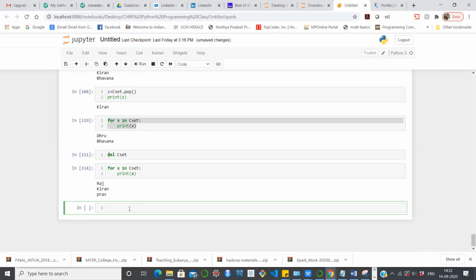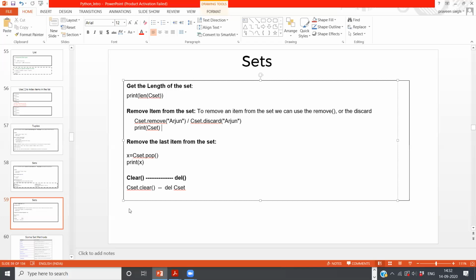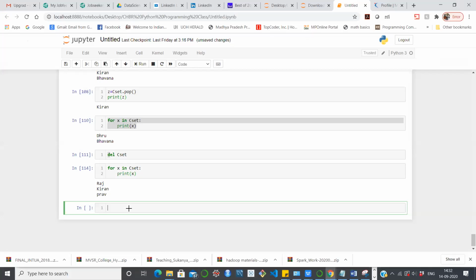Now I need to perform one more operation. How are we going to do that? Let me see one more operation, and there is a big list of operations present for the set, because it's a very important, very crucial topic actually. So let me clear this set now. What exactly does clear do?